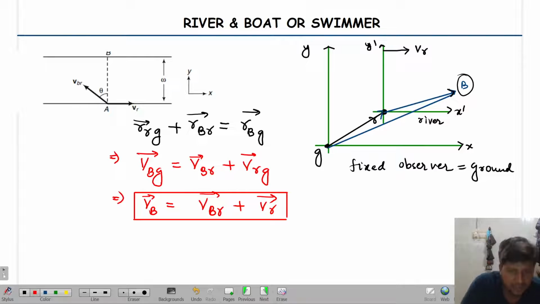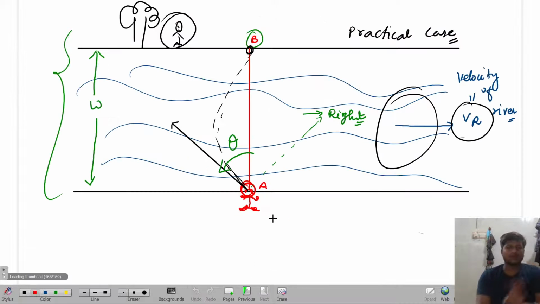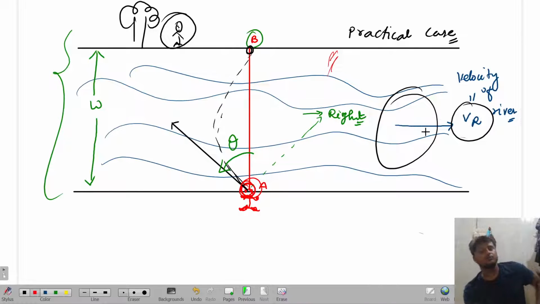Okay. Now the point is like this. See, why I told. If the boat starts to move with its original velocity, what is going to happen? It is never going to cross over here. It will end up over here. Why is it going to end up over here? Because the river is trying to pull it towards itself.